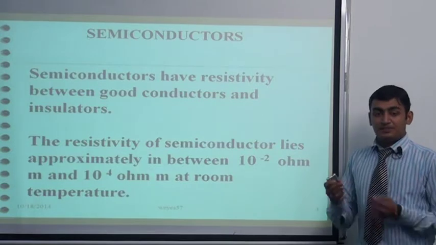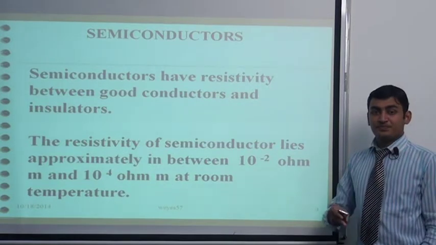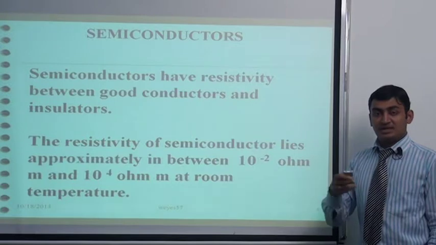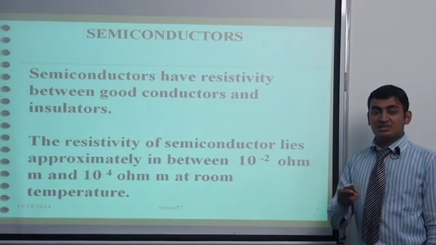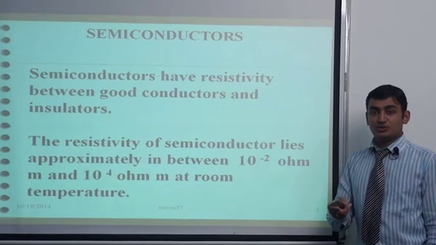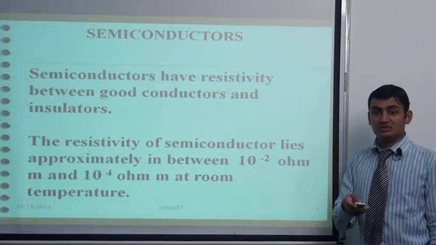Semiconductors have resistivity between insulator and good conductor. The resistivity in a semiconductor is around 10 raised to minus 2 to 10 raised to 4 ohm meter.